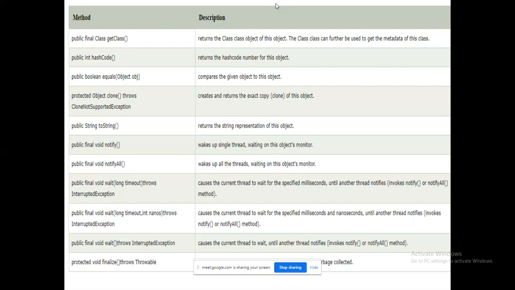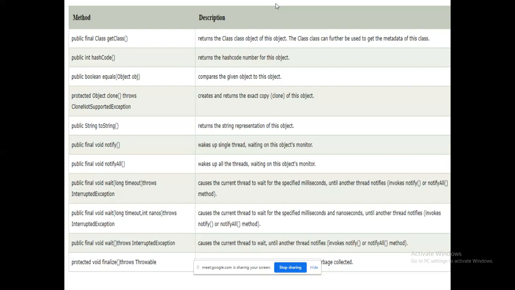Notify all, wait. Then you have wait with one argument, wait with two arguments, wait with no arguments. So notifyAll and the three versions of wait, all those things will come in your multi-threading. Okay, multi-threading means within a single program, more than one flow of control will run. For example, you have 10,000 numbers. I am going to divide them into 1,000 numbers each, likewise forming 10 clusters, and I will create 10 objects. All these 10 objects will work parallelly on these 10 functions and perform sorting. This is an example of multi-threading.